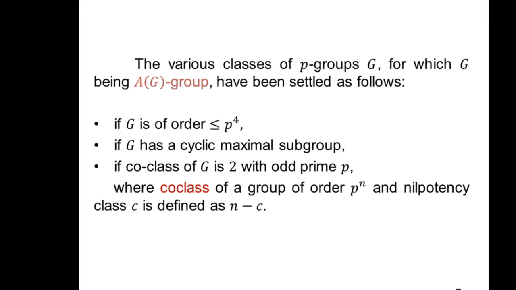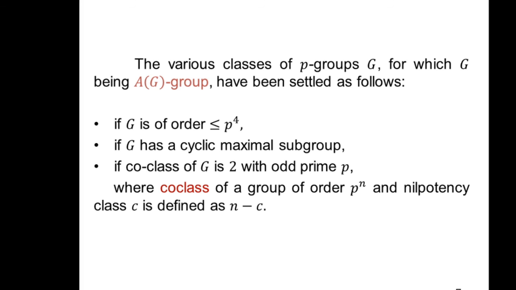The various classes of p-groups G, for which G is an A(G) group, have been settled as follows. Number 1, if G is a group of order less than or equal to p raised to power 4.